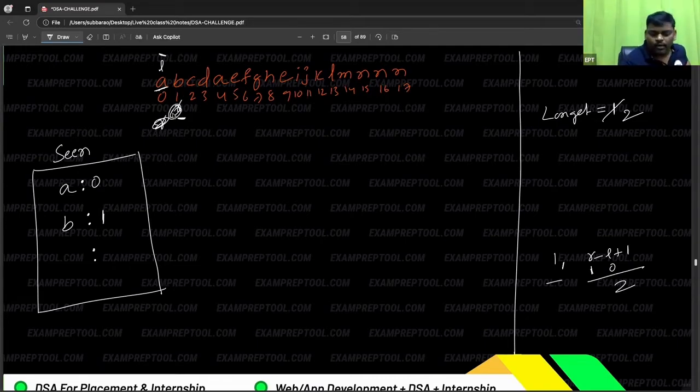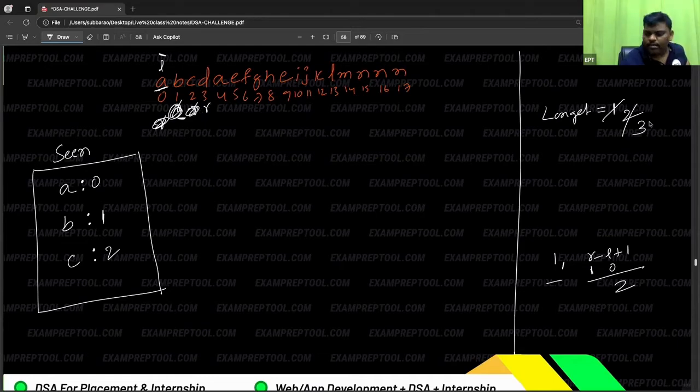Now R will increment again by 1. Again R will ask, are you a new person? Yes. If new person, guaranteed longest will change. Then what is the R value? 2 minus 0 plus 1, I think 3. It will increase. Then you have to mark him also. C came. C is the new person, came at 2. So fine. As usual, R will increase.